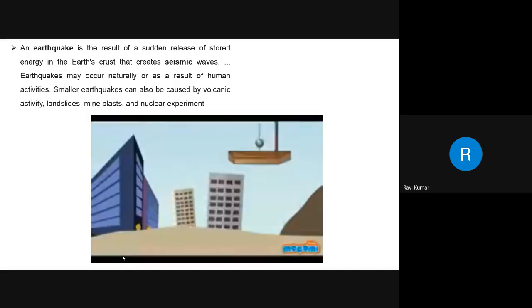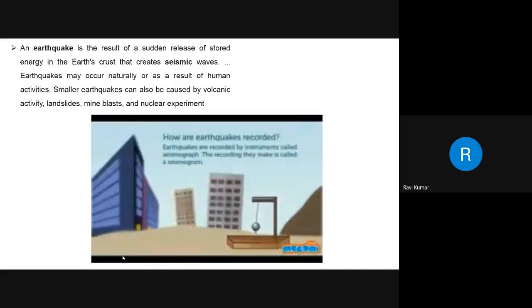The seismic waves shake the earth as they move through it, and when the waves reach the earth's surface, they shake the ground and anything on it, like our houses and us. The energy radiates outward from the fault in all directions in the form of seismic waves, like ripples in a pond. How are earthquakes recorded?